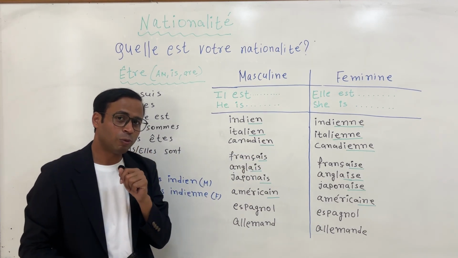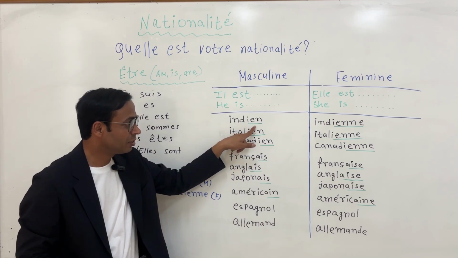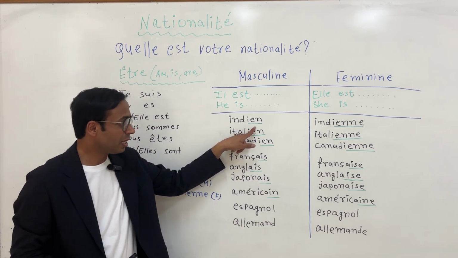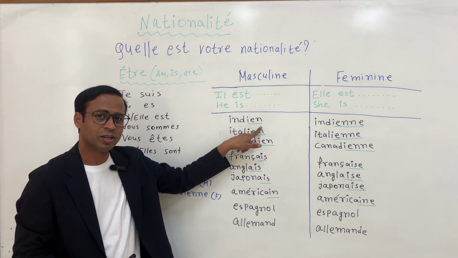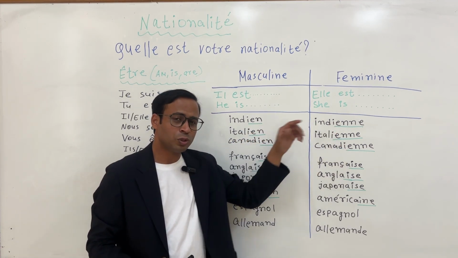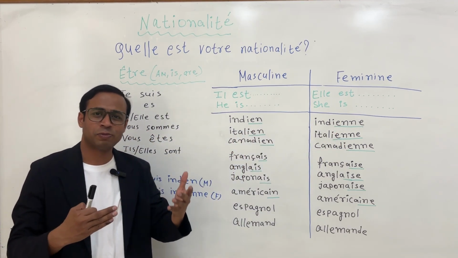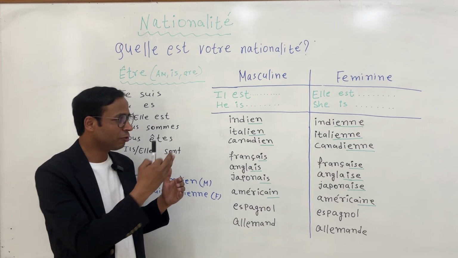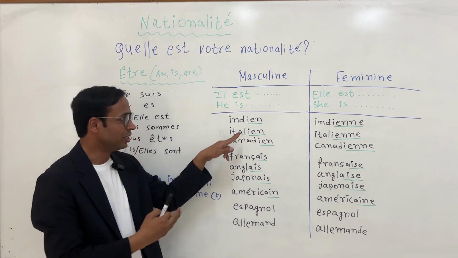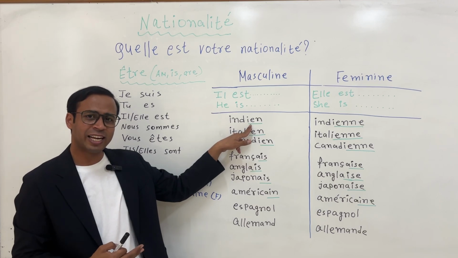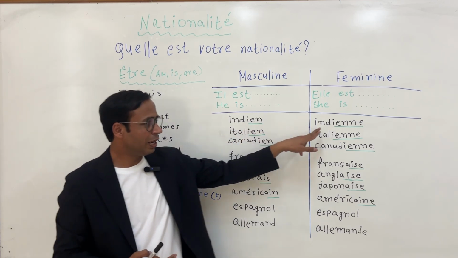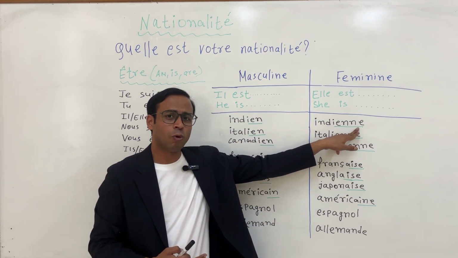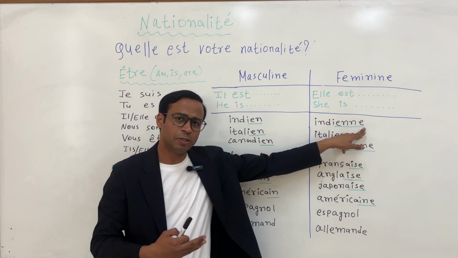One thing you have to observe, I have underlined in green color IEN. All right. Here also. This is just a tip for you, how you can make masculine into feminine. It's very easy. Whenever you see any nationality ending with IEN, you just have to add one more N and then E, then it becomes feminine.